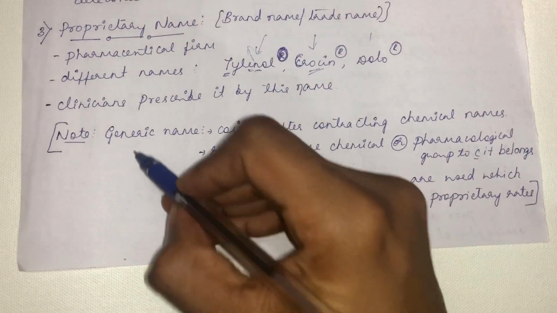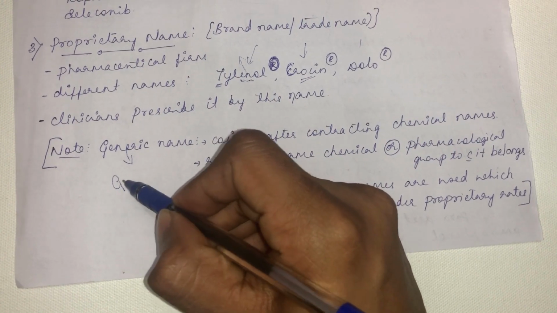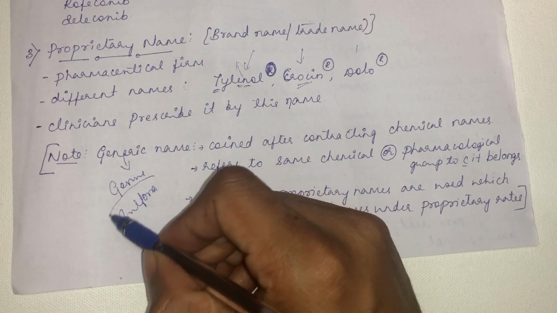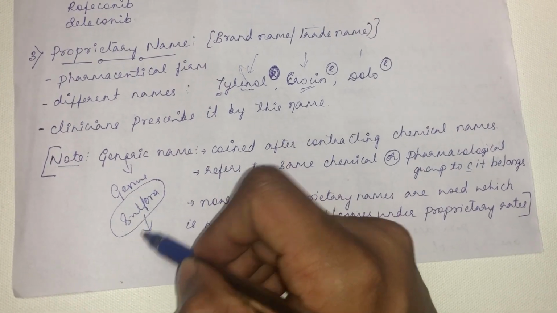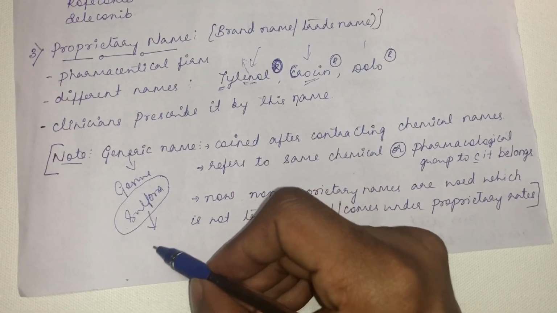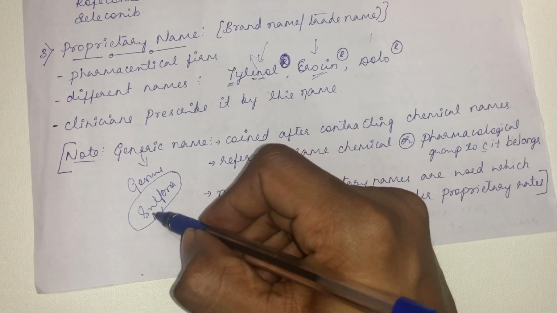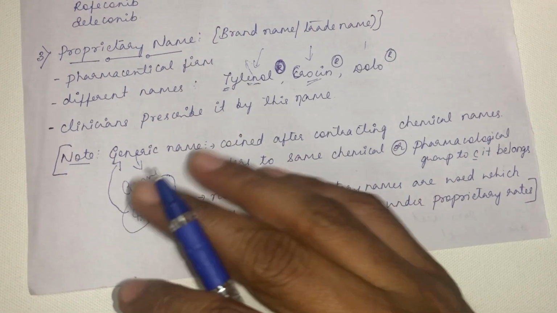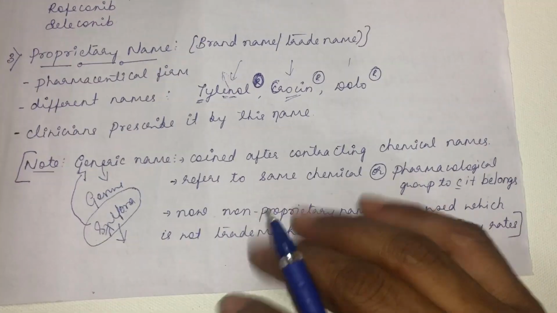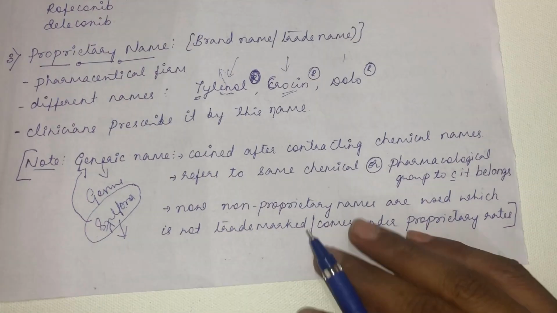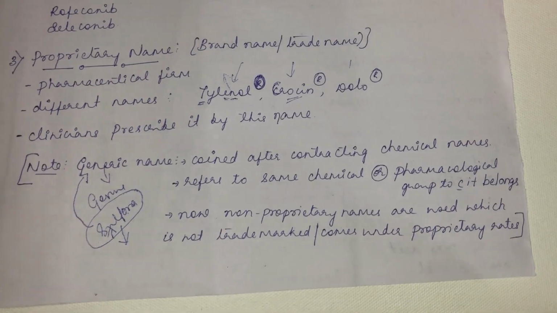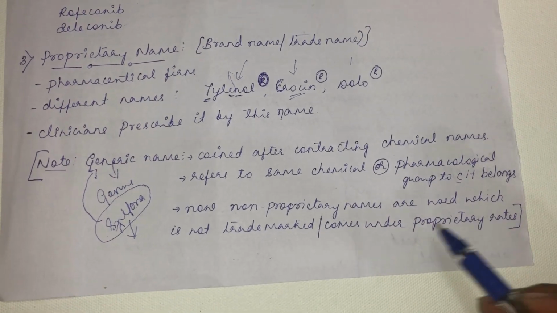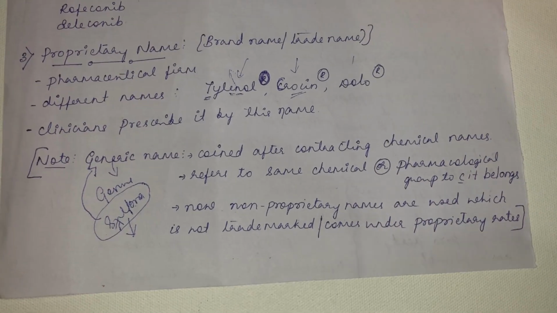See, generic comes from the word genus. Same genus of drugs. For example, sulfonamide is a genus to which other drugs belong: sulfamerazine, sulfamethoxazole, sulfadimidine, so many will belong to this genus of drug. So this sulfonamide is called a generic name, to be more precise. But now what's happening? Generic name is used as the non-proprietary name, or the non-proprietary name is more commonly used as a generic name. Now non-proprietary names are used which are not trademarked or under proprietary right.